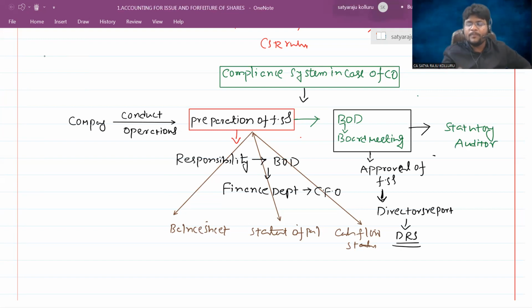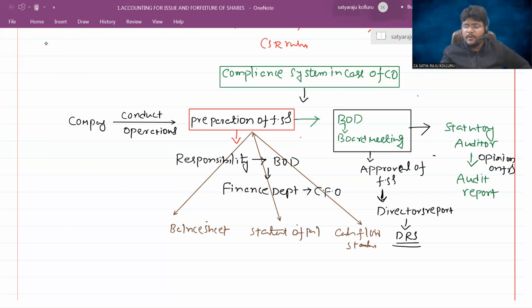Ultimately, the financial statements prepared by the board of directors are verified by the statutory auditor, whether they are prepared as per the regulations, whether the financial statements prepared by the board of directors show a true and fair view or not. Are there any internal frauds or errors that occurred? Accordingly, they will provide the audit report. They will give an opinion on the financial statements through the audit report.